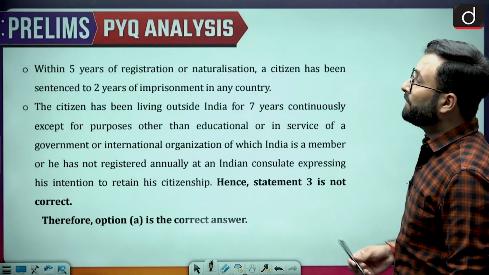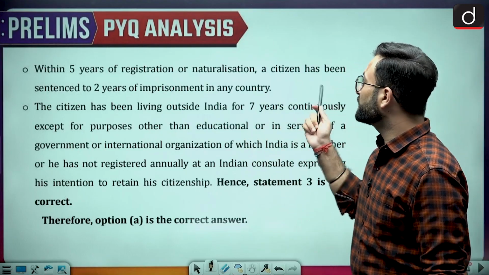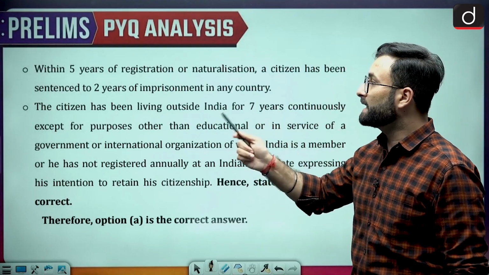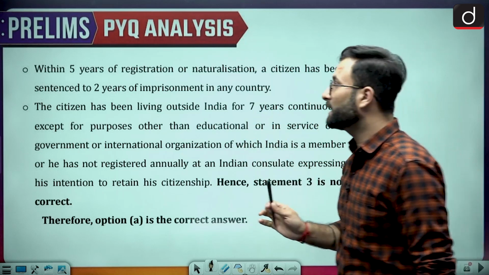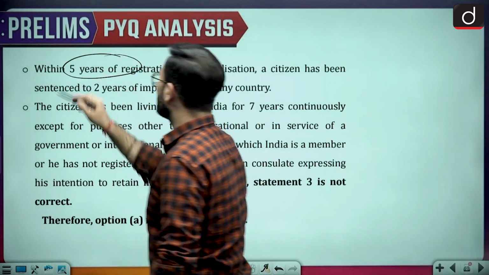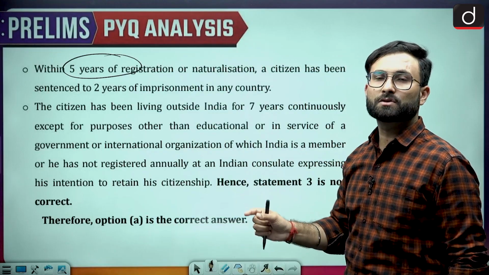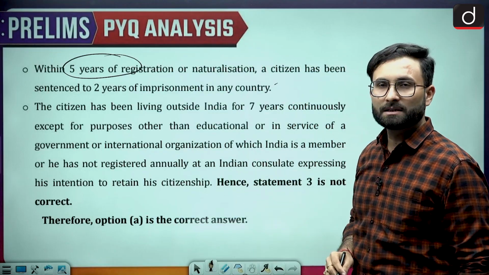Coming to the next one, within 5 years of the registration or naturalization, if a citizen has been sentenced to 2 years of imprisonment, then also he can be denied the citizenship.